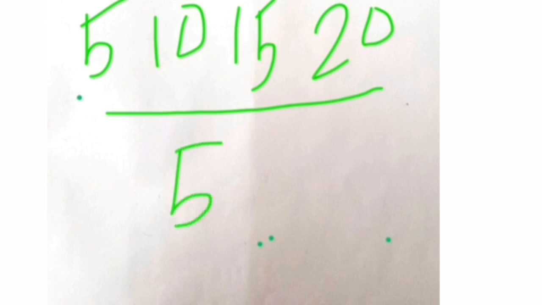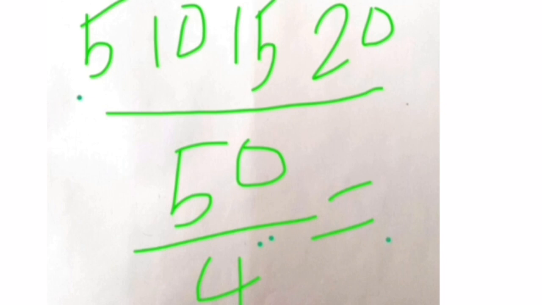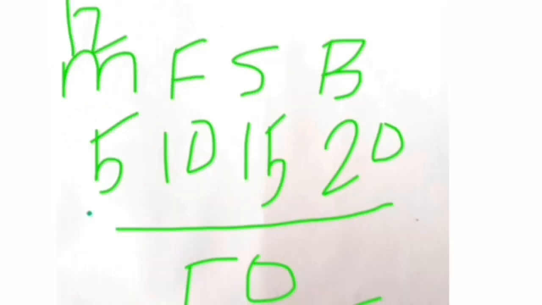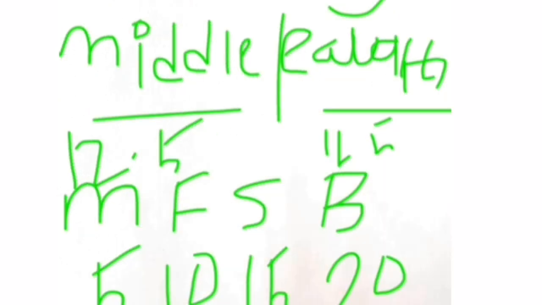So 50 is the summation, and with a total of 4 members, divided by 4, 12.5 is going to be our answer. So the average of this whole family is 12.5, as if everyone has 12.5 coins. Simply remember, average is equality, equal distribution. Everyone should have equal priority. These are the two terms we can frequently use to solve problems in averages.